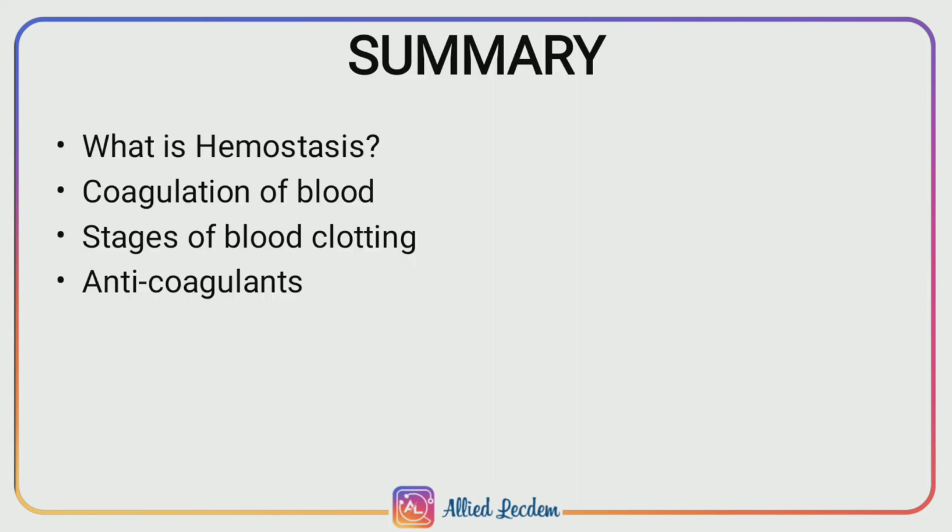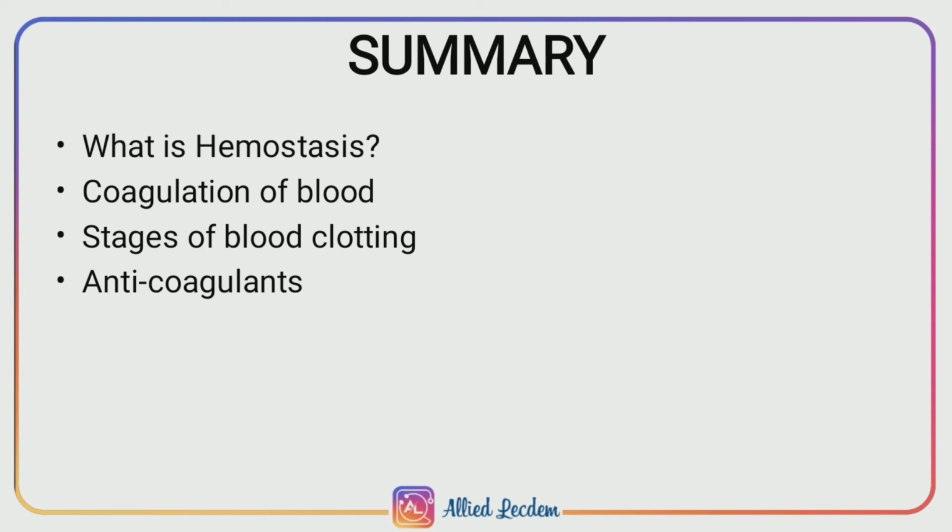Okay guys, now we came to an end. Now we'll see a short summary of this topic. First, what is hemostasis? It is the arrest or stoppage of bleeding. The major components of hemostasis are vasoconstriction, platelet plug formation, and coagulation, that is blood clotting.